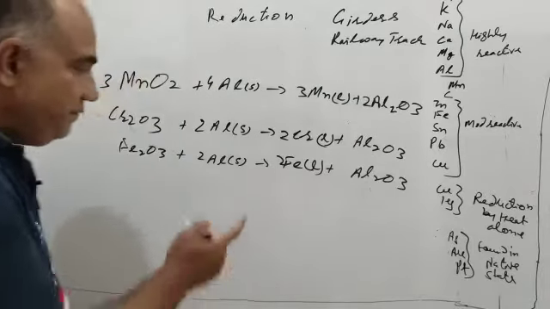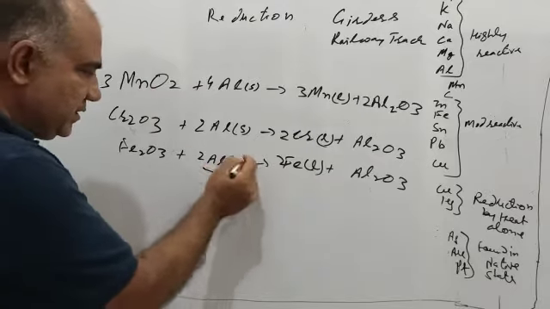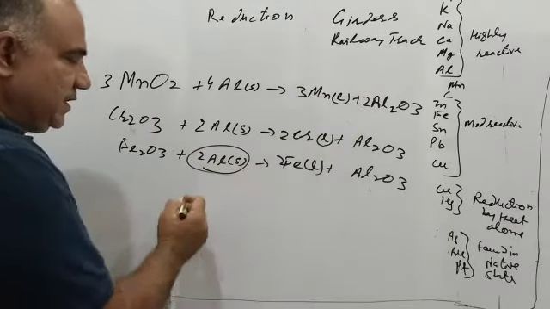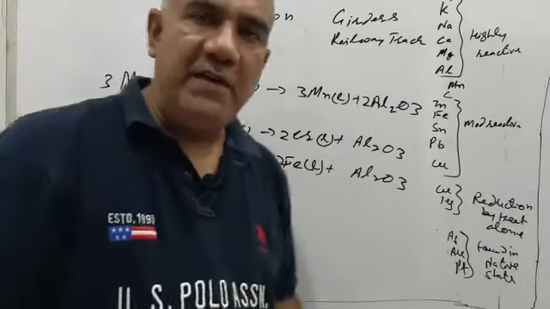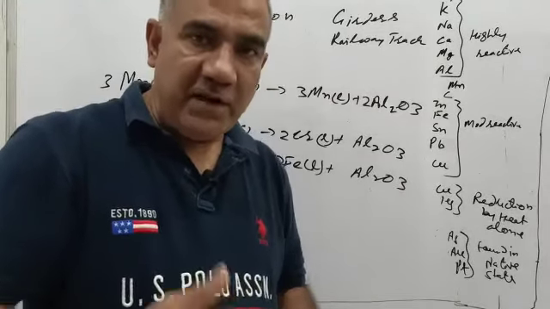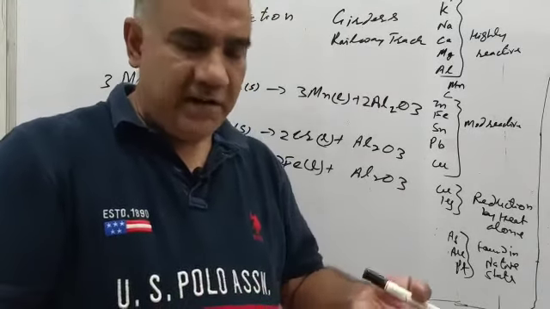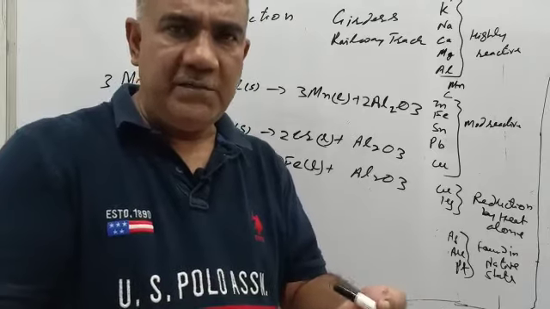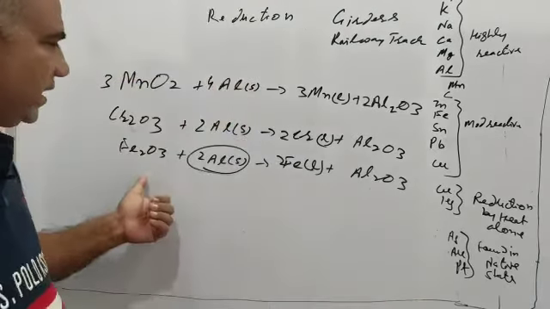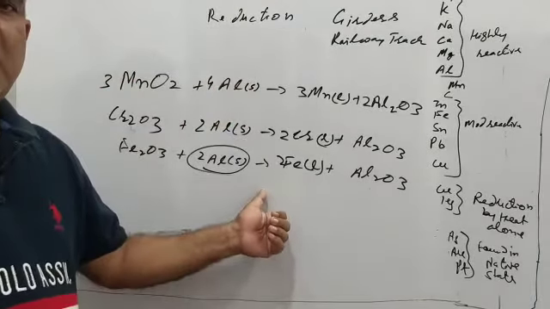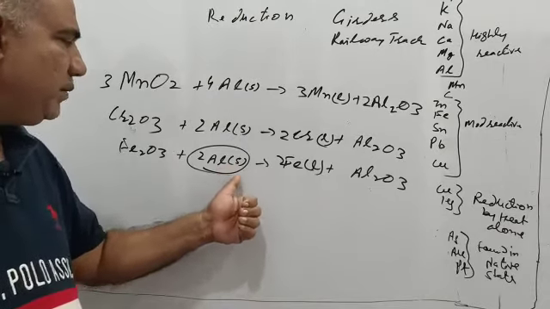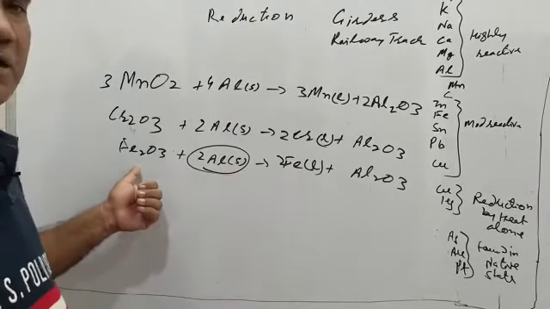And if we do welding by using this thermite process, then we say that is aluminothermy or thermite welding. So aluminothermy or thermite welding is welding a railway track or any machinery part that has been broken by using the thermite reaction, which means by using aluminum powder as a reducing agent from iron oxide.